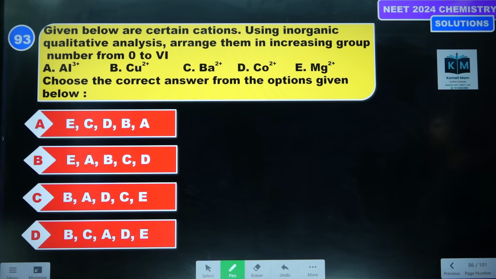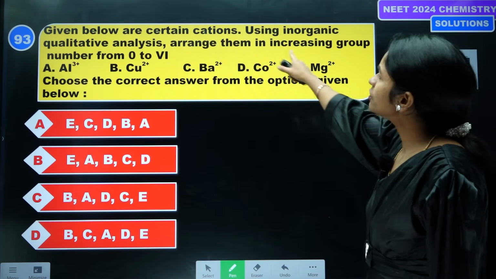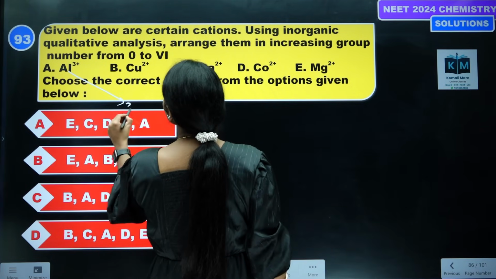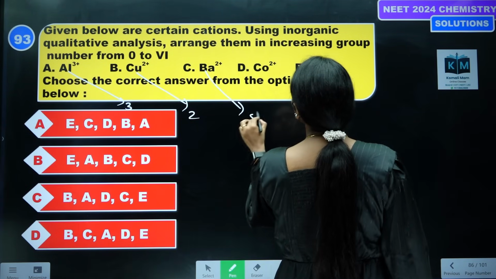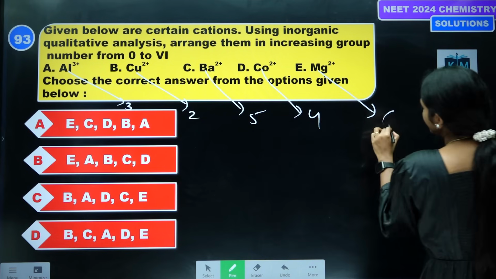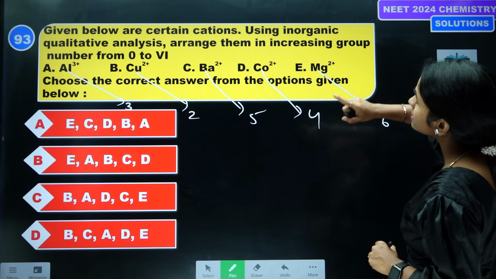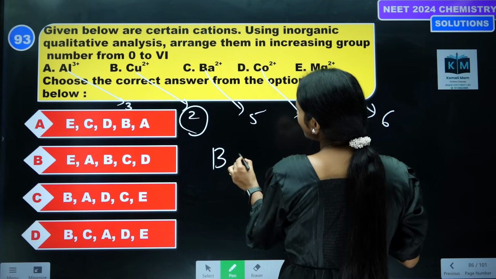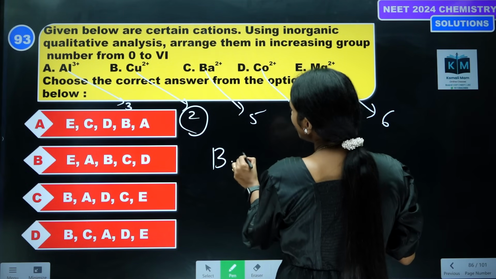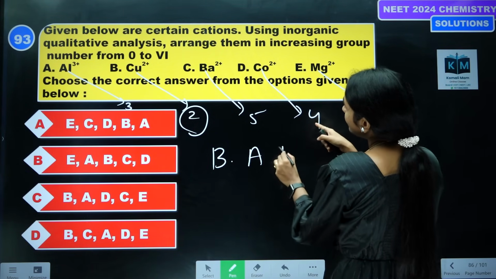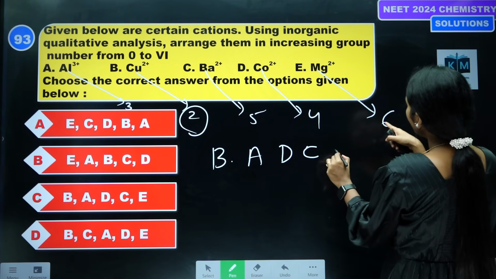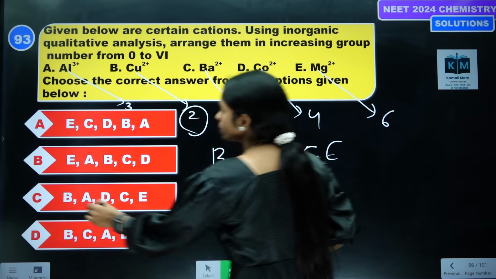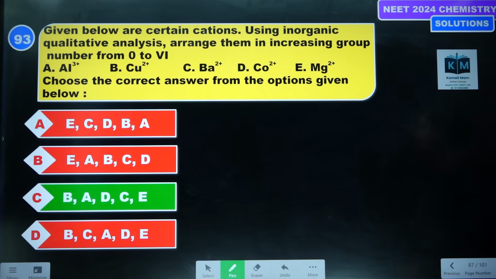Next one. Given below are certain cations, and we should find them. Let's see, first find which group each belongs to. Aluminium belongs to the third group, copper second group, barium fifth group, cobalt fourth group, magnesium sixth group. Arrange them in increasing group order. The lowest group is B, copper. Next after B is aluminium, A. Next is cobalt, D, next is barium, C, then magnesium, E. So B, A, D, C, E. Option C is the correct answer.